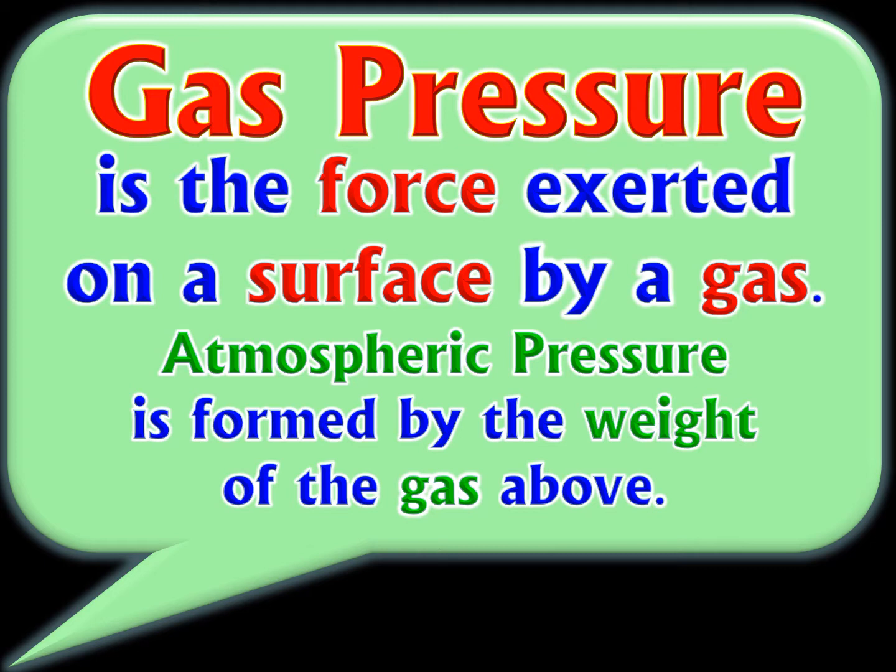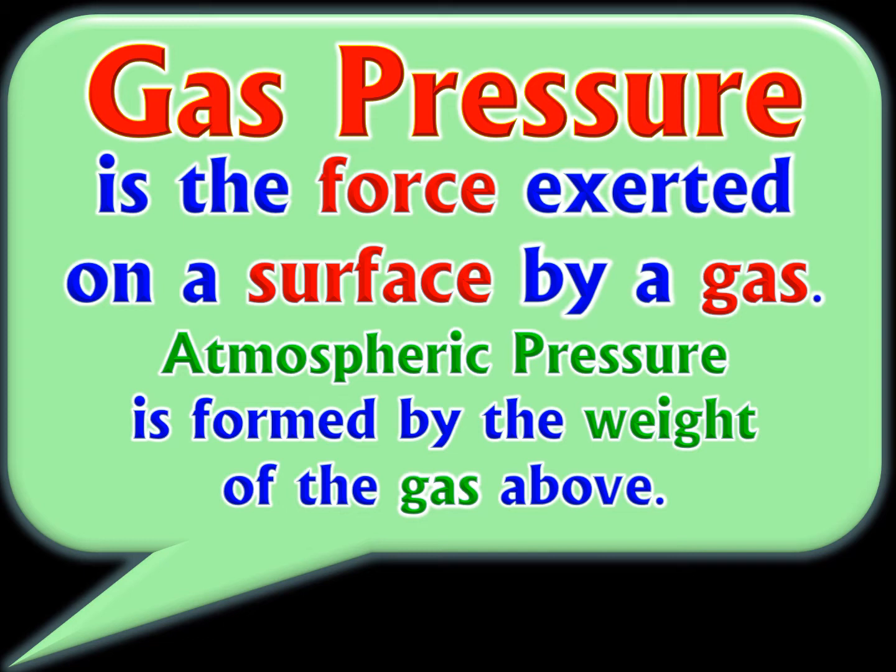So by the time you get all the way down to the surface of the Earth, we have the weight of the entire Earth's atmosphere weighing down on us. That is what generates gas pressure. It is formed by the weight of the gas above us. But because the gas molecules are bouncing off each other, bouncing off the sides like you saw in that previous image, they are not just pushing down. They actually push in all directions. They push down and they push up. They push on every side of an object because of the way they bounce randomly.